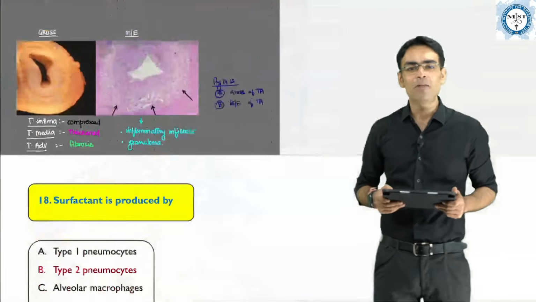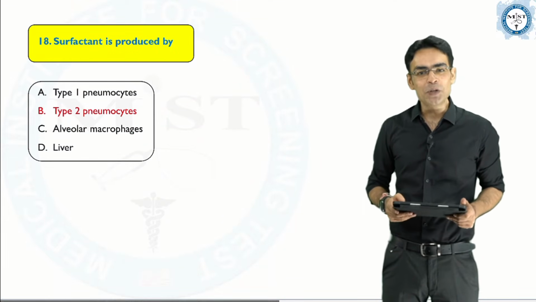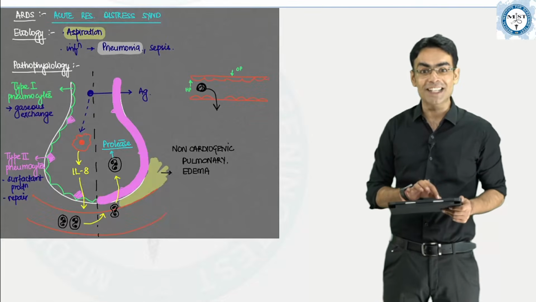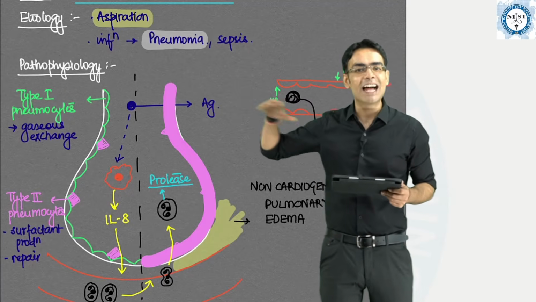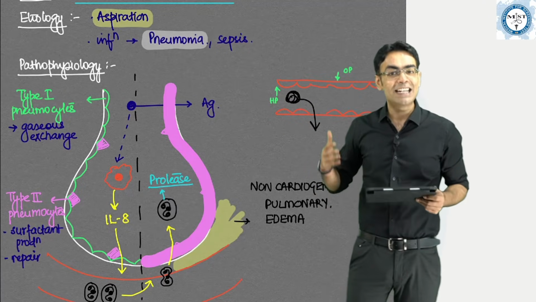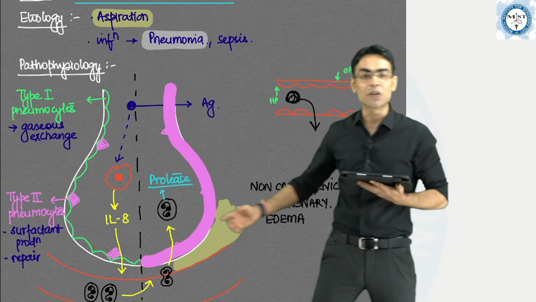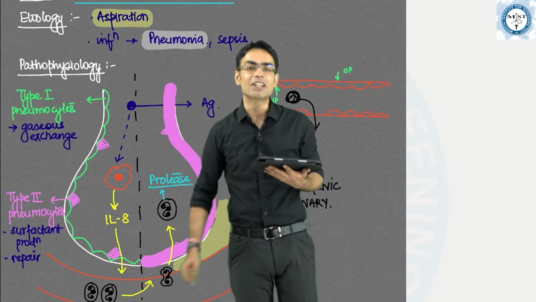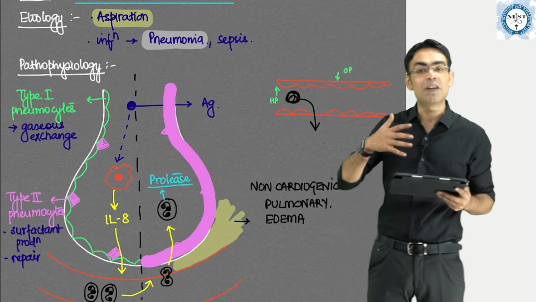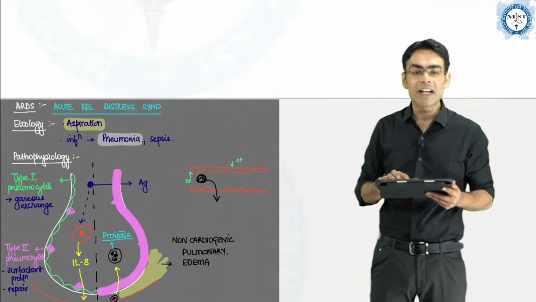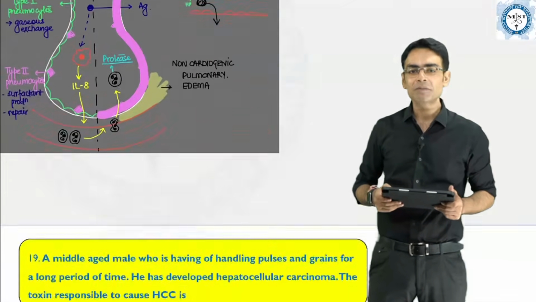Now, moving ahead. Surfactant is produced by, we know the answer, type 2 pneumocytes. When we were discussing ARDS in the classes, this is the diagram we made, and I specifically wrote that an alveolus is lined by type 1 and type 2 pneumocytes. The function of type 1 pneumocyte is gaseous exchange, and type 2 pneumocytes have 2 functions you can see here: surfactant production and repair. In ARDS, both types of pneumocytes are gone, and that is why we have this acute respiratory distress. So the correct answer for this question happens to be type 2 pneumocytes.